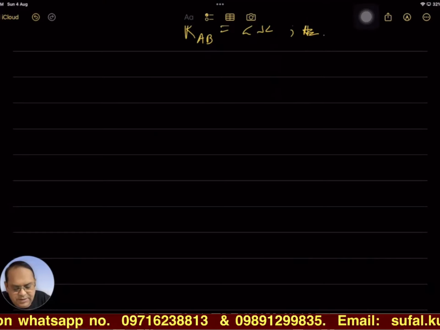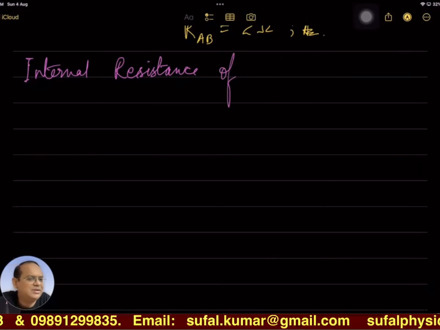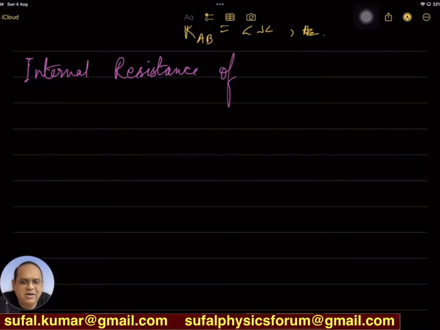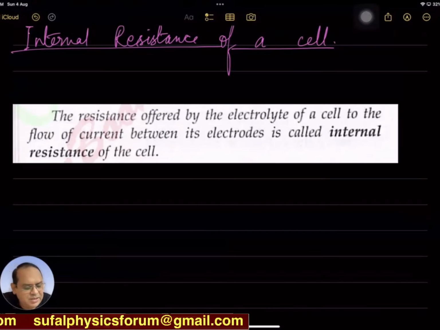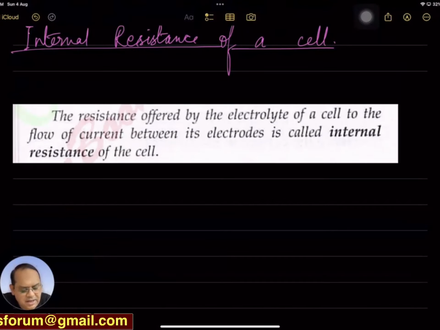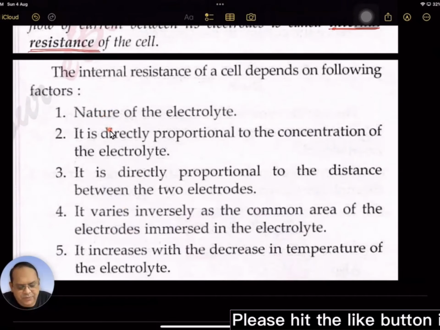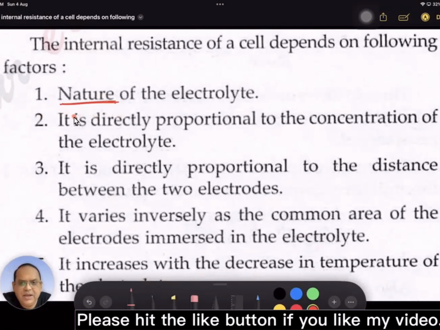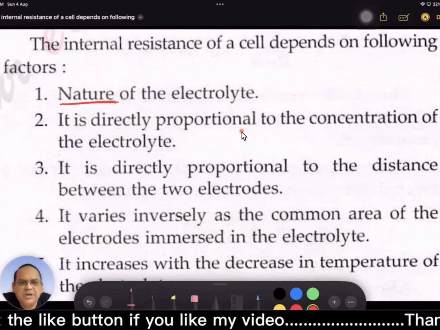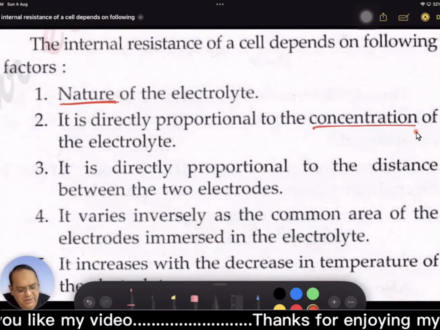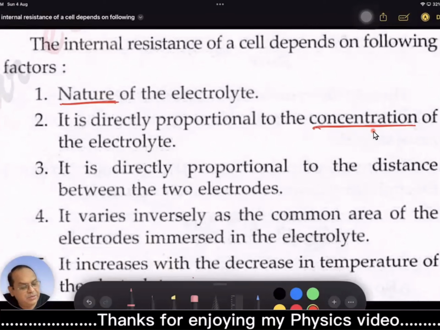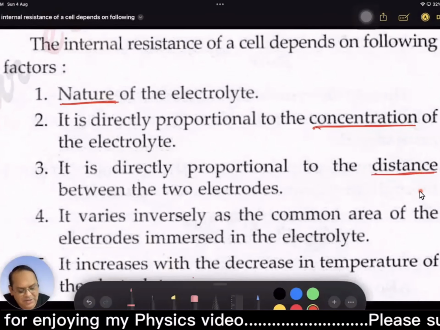Internal resistance, in plain language, is a resistance offered by a cell or battery. The resistance offered by the electrolyte of a cell to the flow of current between its electrodes is called internal resistance. What are the factors affecting it? Now here, first, nature of the electrolyte. It is directly proportional to the concentration of the electrolyte and directly proportional to the distance between the electrodes.